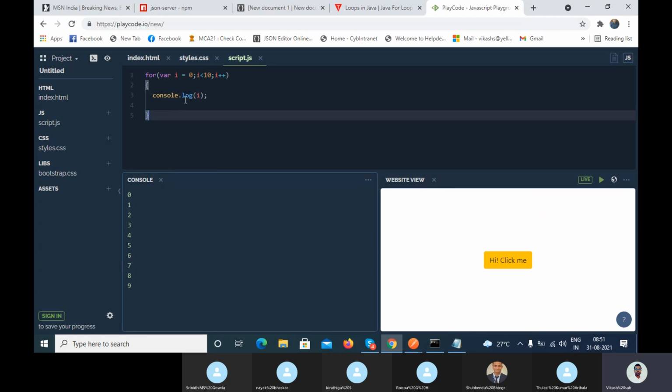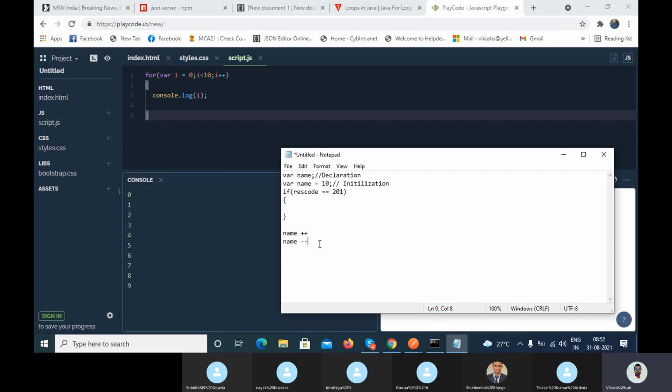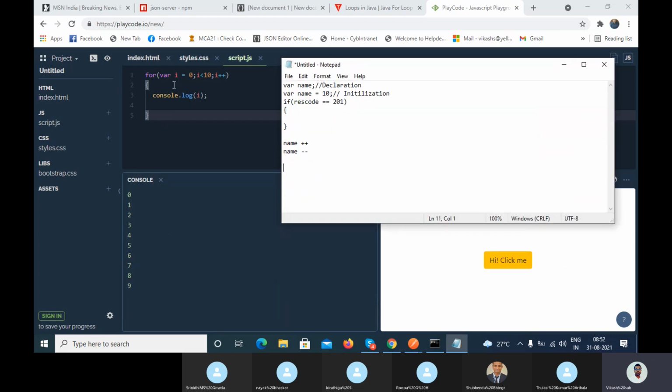Let me open the notepad. What is the i value here the first time? 0. i is equal to 0. Great.